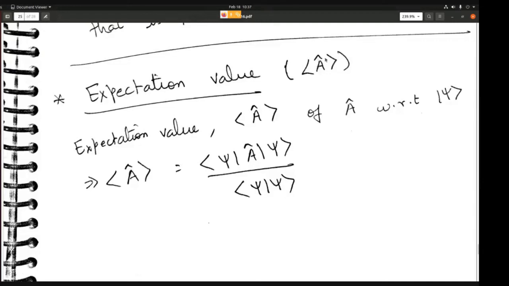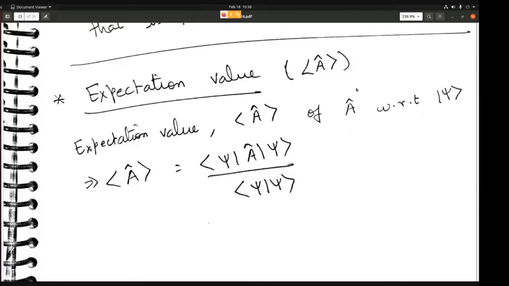So expectation value refers, in terms of experiment, to performing the measurement several hundred or thousand times, and then taking an average of all the results that you get. What is the number that you are going to get?